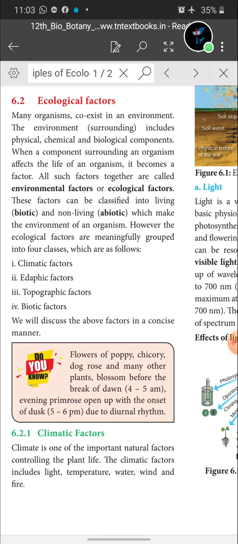So the factors present in the surroundings which affect an organism in one way or another are called environmental factors or ecological factors. These factors can be classified into living biotic factors and non-living abiotic factors, which make up the environment of an organism. However, ecological factors are meaningfully grouped into four classes. What are the four classes? A two-mark question: climatic factors, edaphic factors, topographic factors, biotic factors. We will discuss these factors concisely.